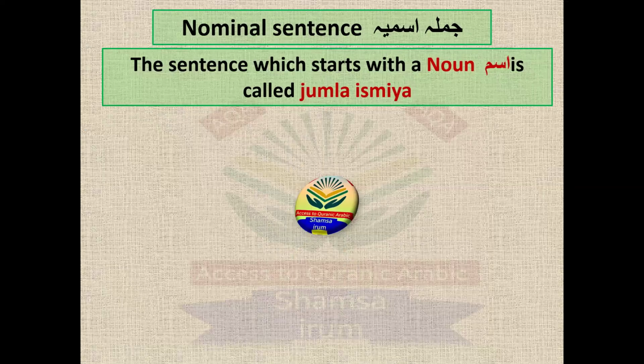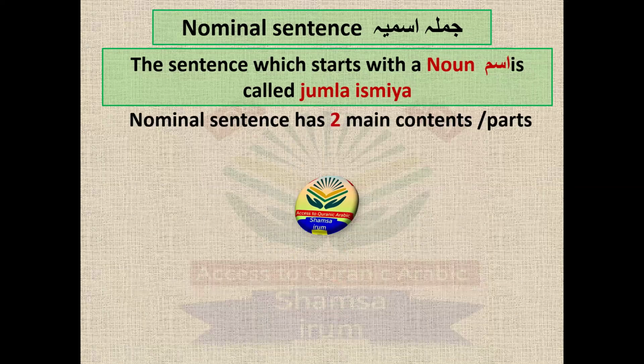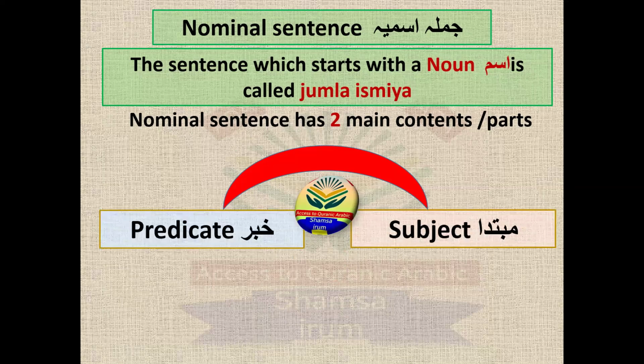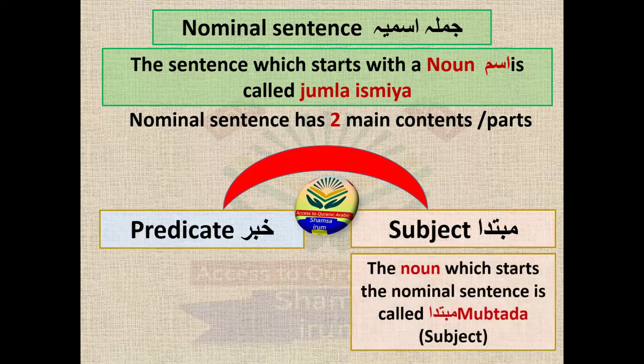The nominal sentence, the sentence which starts with a noun, is called jumla ismiya. And the nominal sentence has two main contents or parts. The first one is mubtada, and the second one is the khabar. The noun which starts the nominal sentence is called mubtada, because as I already told you, the jumla ismiya will start with the noun.